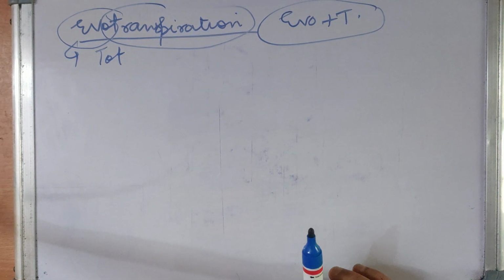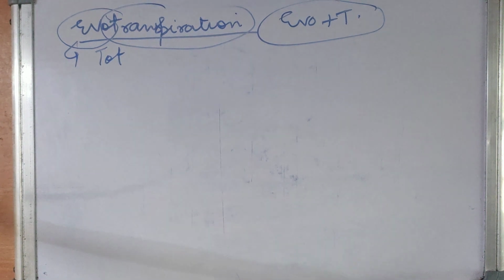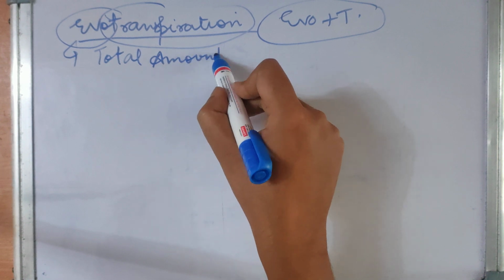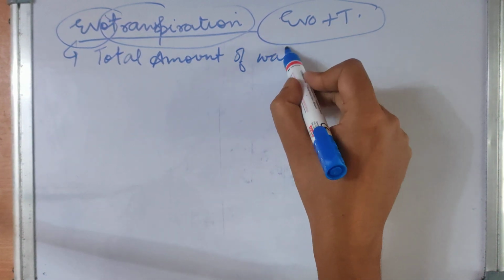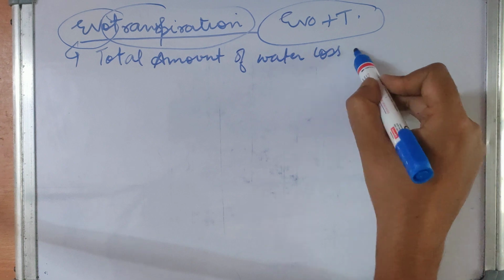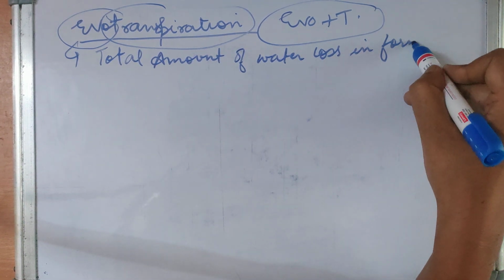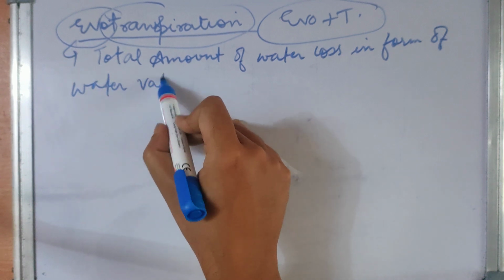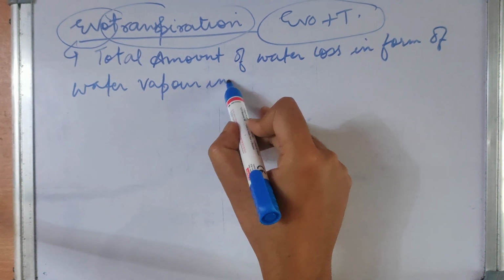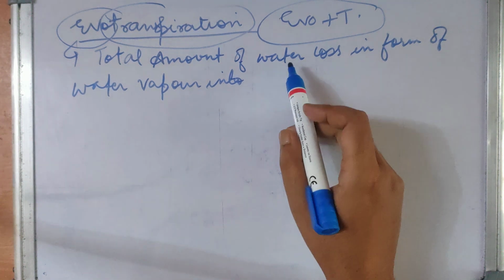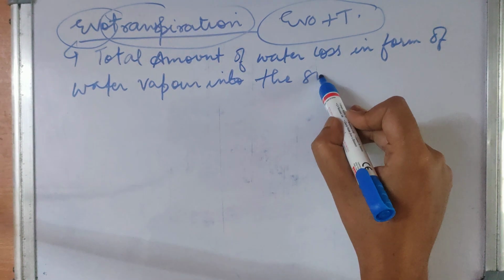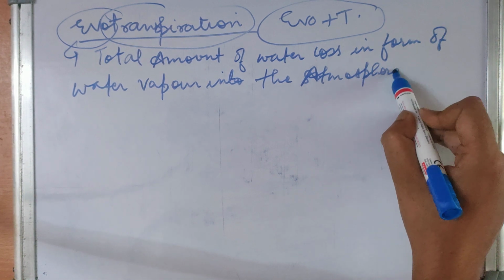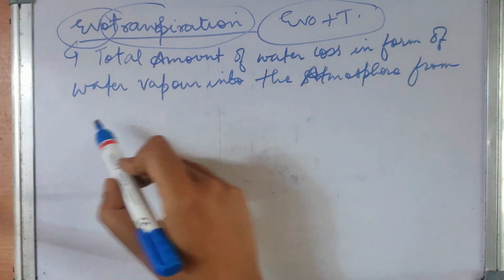So it is the total amount of water loss in the form of water vapor into the atmosphere from the surface of the